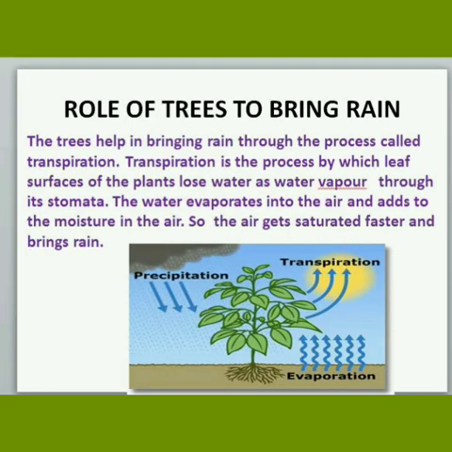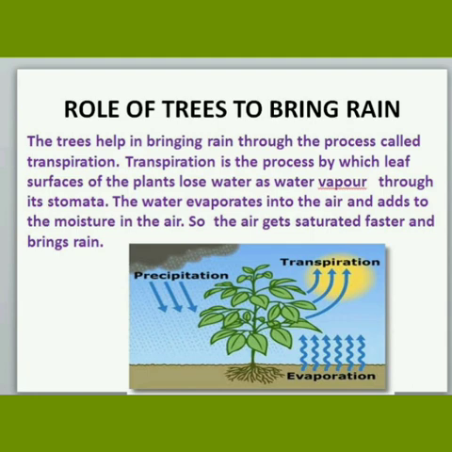Children, do you know how the trees help us to bring rain? The trees help in bringing rain through the process called transpiration. Transpiration is the process by which leaf surfaces of the plants lose water as water vapor through small pores called stomata. Then the water evaporates into the air and adds to the moisture in the air. So the air gets saturated faster and brings rain. So because of trees only we are getting rain.